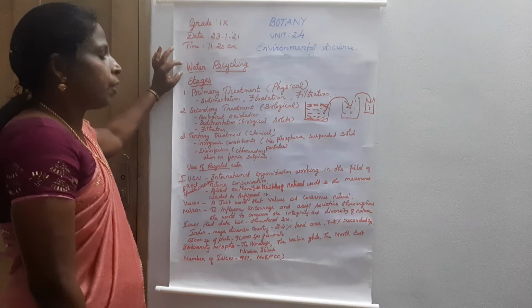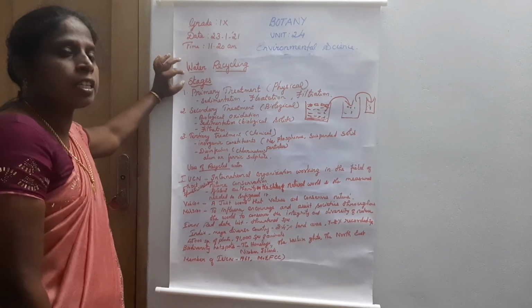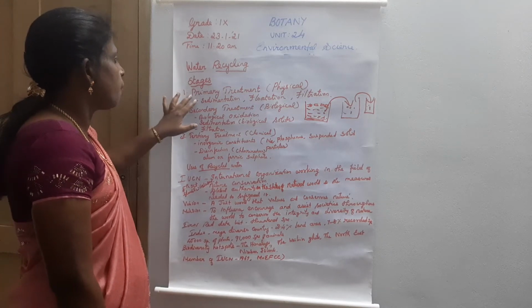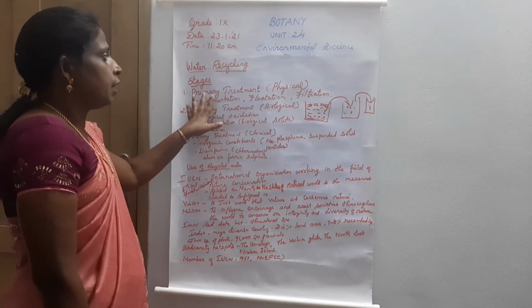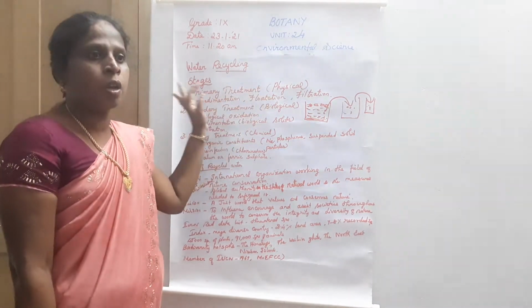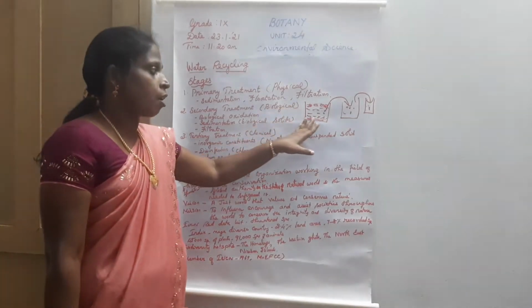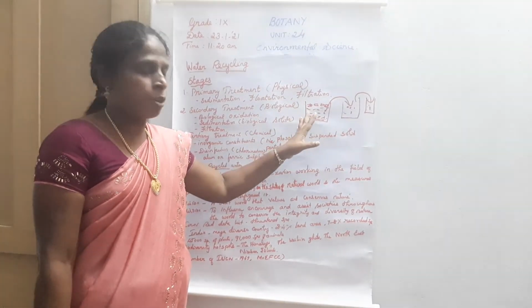So what are the things we have learned today? Water recycling, the conventional stages of water recycling. The stages consist of primary treatment, secondary treatment and tertiary treatment. In the primary treatment, all the solid particles, the heavy solid particles as well as the light solid particles, can be removed by the sedimentation process.